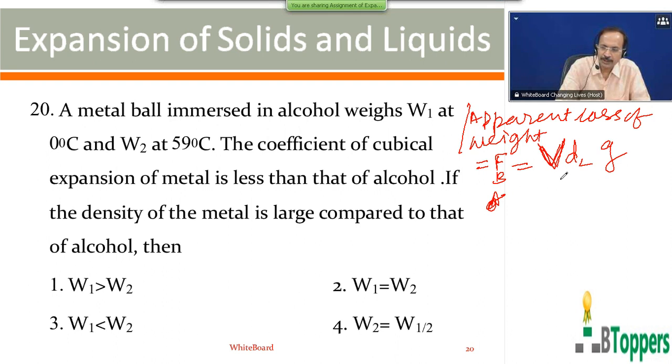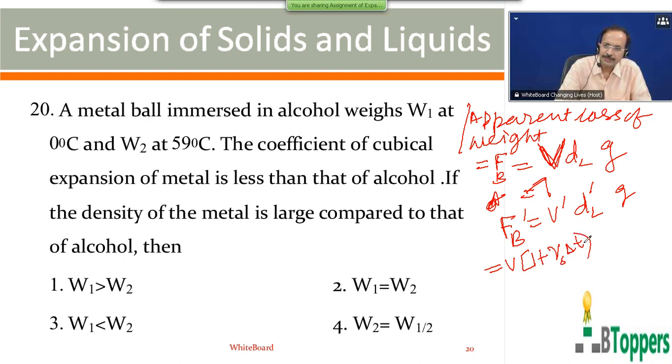So the magnitude of the force of buoyancy at higher temperature is the volume of the body at the higher temperature multiplied by the density of the liquid at higher temperature into g. The volume of the body at higher temperature equals V, the original volume of the body, into (1 plus gamma for solid into delta T).